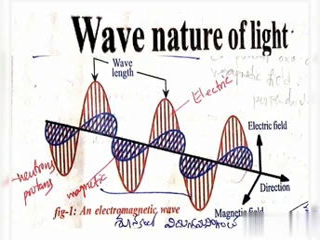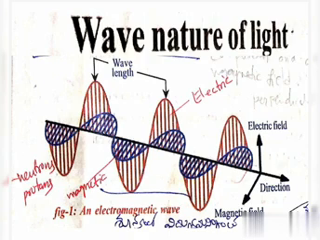Electromagnetic waves can have a wide variety of frequencies. The entire range of electromagnetic wave frequencies is known as the electromagnetic spectrum.